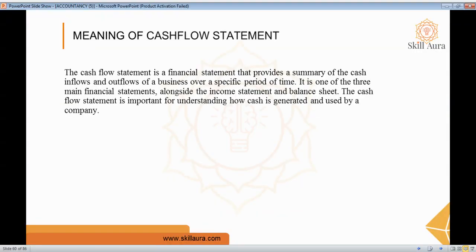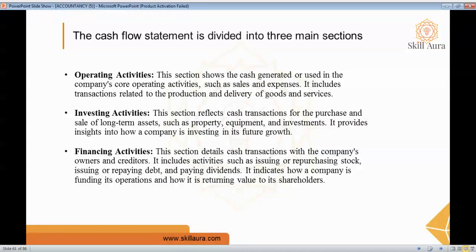Okay, the next one is the cash flow statement. It is a financial statement that provides a summary of the cash inflow and outflow of the business over a specific period of time. It includes three main sections: operating activity, investment activity, and financial activity.